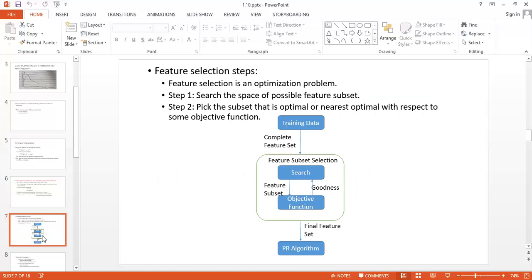What we have to do while selecting the features is collect all the symptoms which come under brain tumor, and that is known as training data. Then we have to optimize certain criteria.